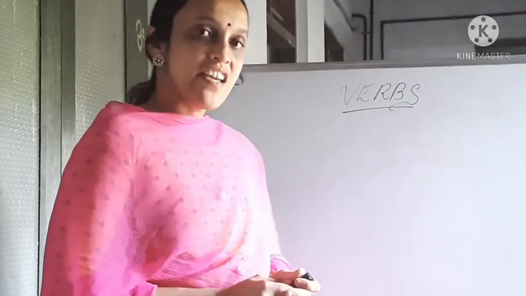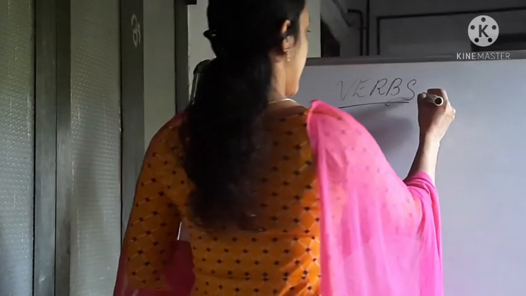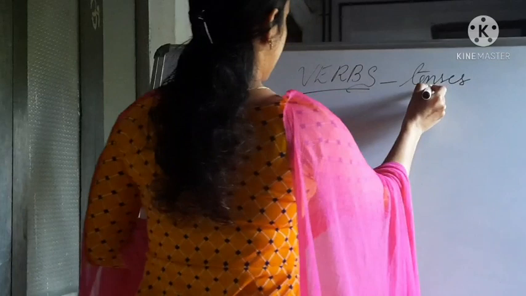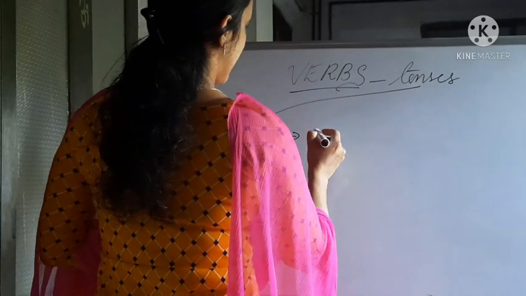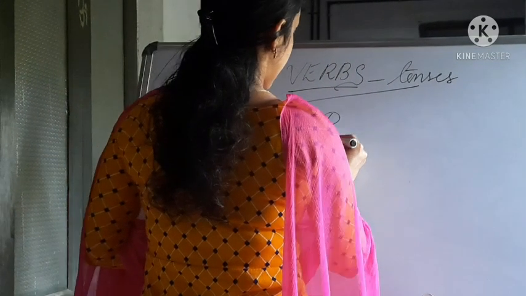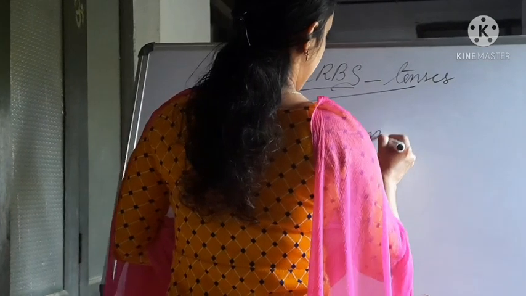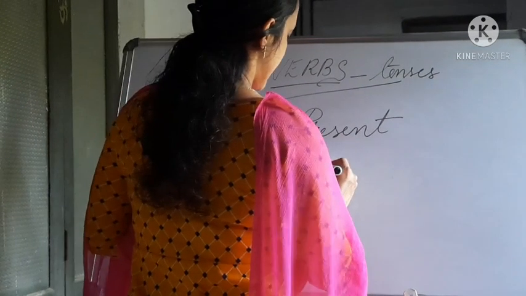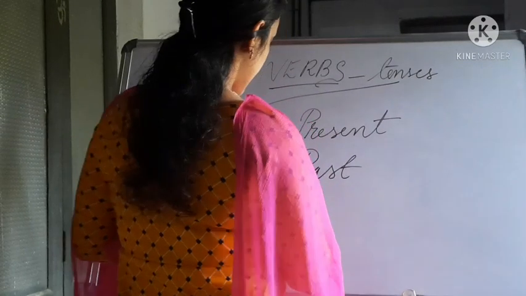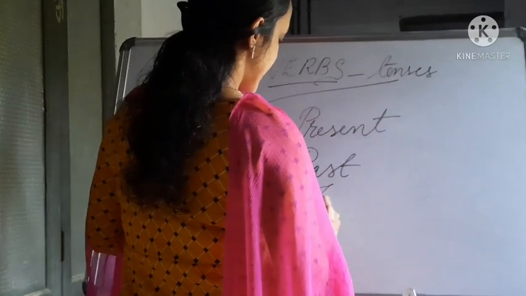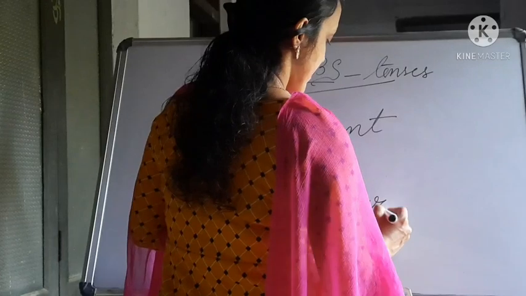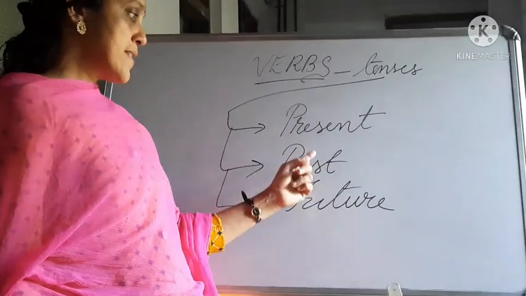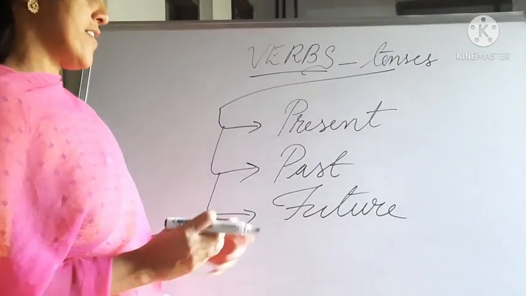So which are they? Present tense, past tense, and future tense.